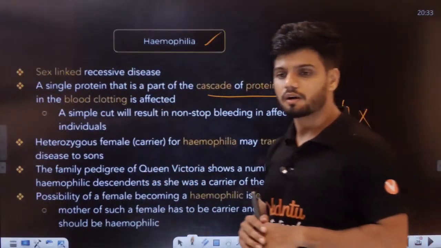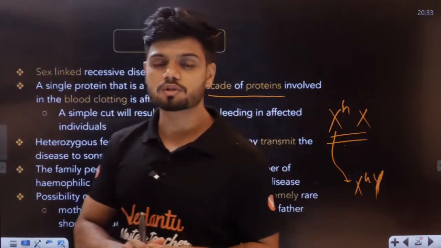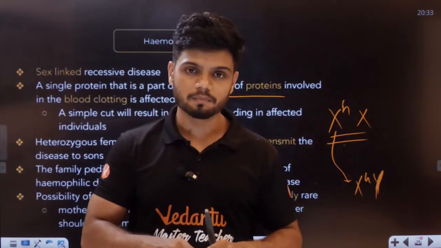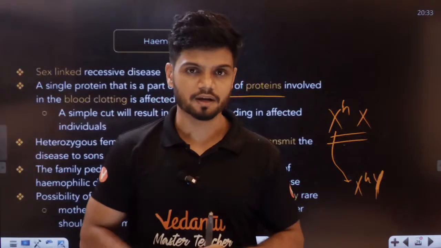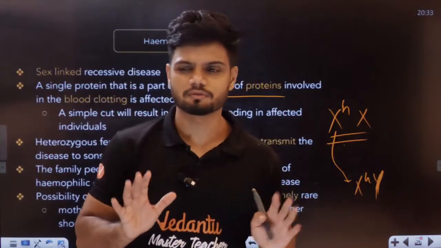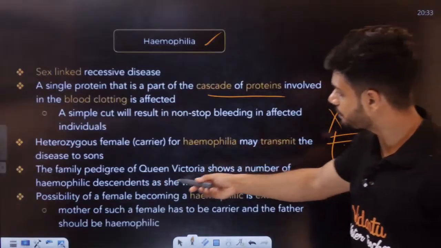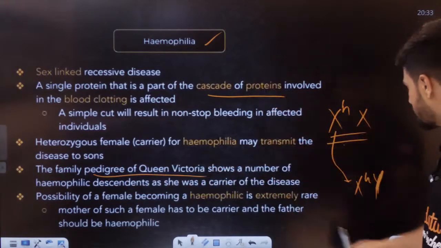Okay, students, you have to check my notes for fungi. In fungus, I have given one large table. That table is more than enough for fungi. Just learn that one table. Okay, students, in the case of hemophilia, the example is Queen Victoria's family hemophilia.